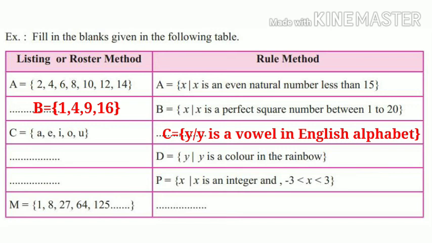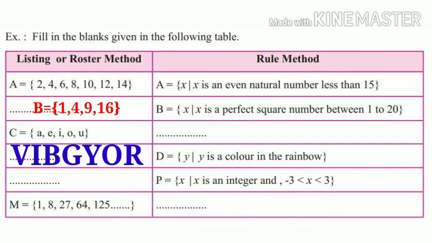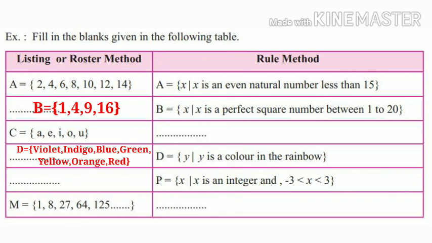Now the fourth example is given in rule method, D equal to y such that y is a color in the rainbow. Now you have all seen the colors in the rainbow. So we will make the list. You have to keep it in mind: VIBGYOR. V for violet, I for indigo, B for blue, G for green, Y for yellow, O for orange and R for red. So here is the answer.